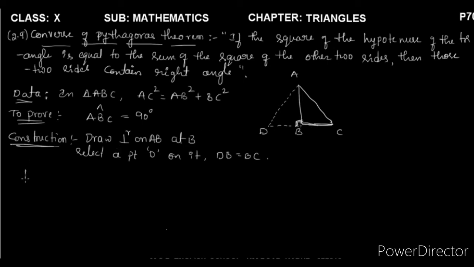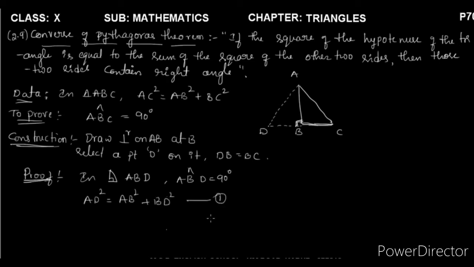ಸೊ ನೌ we are moving on to the proof of this theorem. You just observe, this also has a simple proof. So in right angle triangle ABD, right, ABD is a right angle triangle, angle ABD is equal to 90 degrees. According to Pythagoras theorem, AD square is equal to AB square plus BD square. This is equation number 1, right?